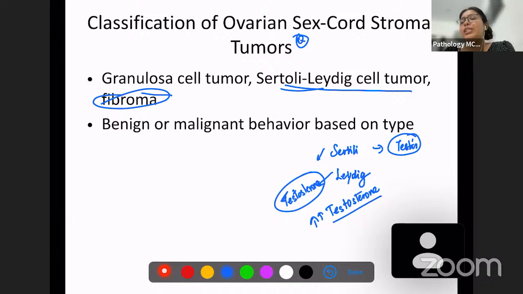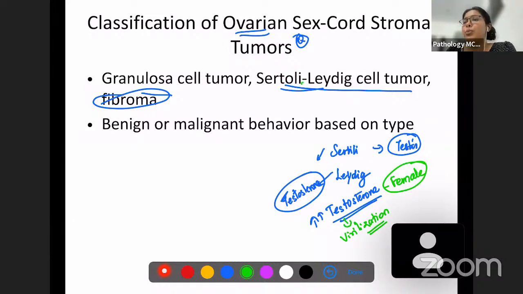If increased testosterone is there, and here it is an ovarian tumor, which means that this patient is a female. So what will happen in a female with increased testosterone? You're going to have symptoms like virilization. So this is a tumor where you are going to have increased testosterone and you will have symptoms like virilization. Logically you will have these symptoms, nothing else.